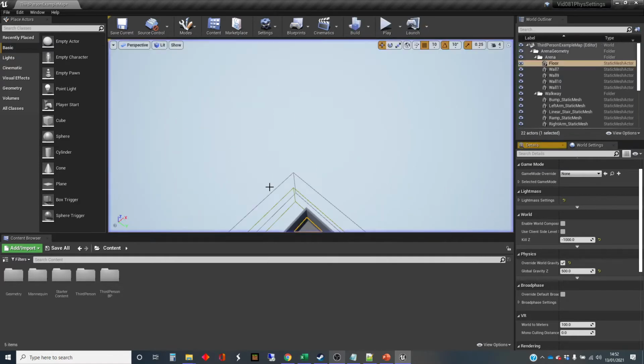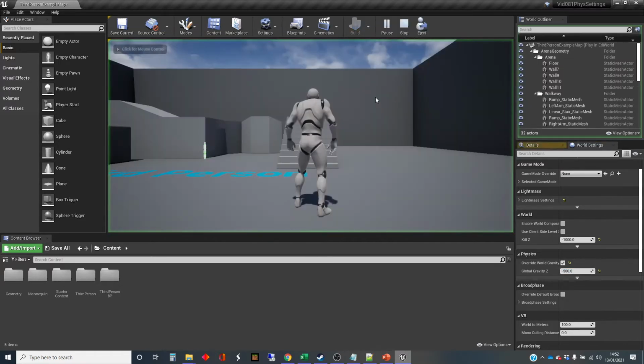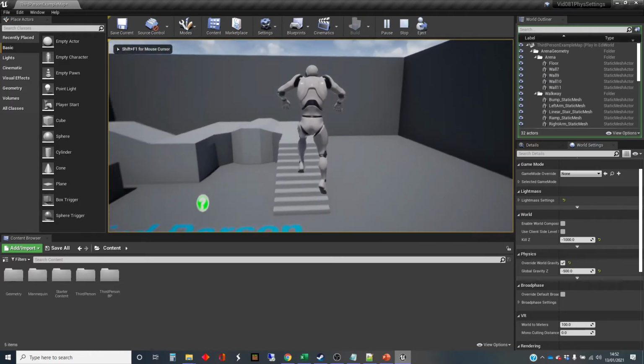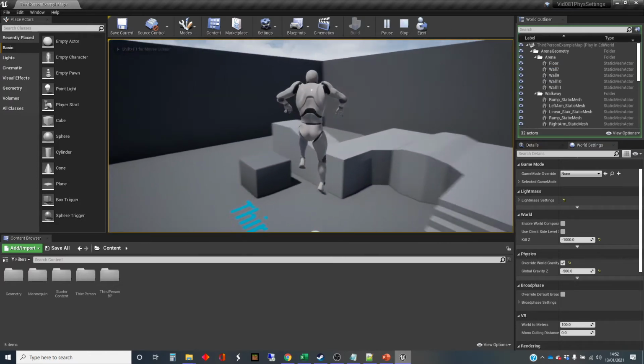Okay, so I made a mistake. Minus 500. That's actually not having any effects at all. Right, there we go. Nice high jumps, all kind of floaty.